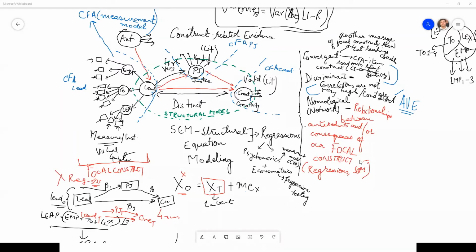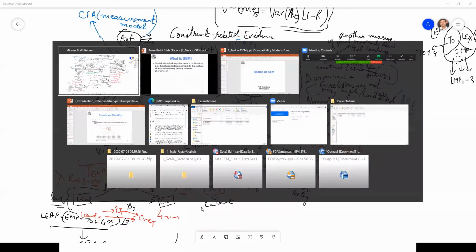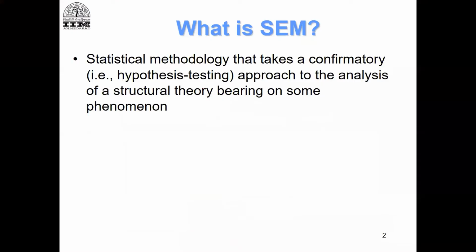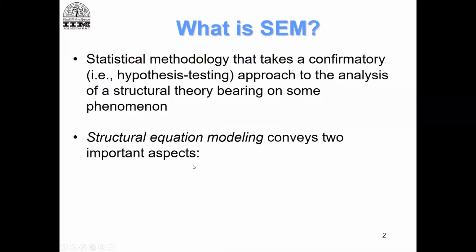LISREL and Amos are just different software to run your structural equation models. Okay, there is no other difference. It is completely just a software to do it. The underlying ideas and the phenomena remain the same.